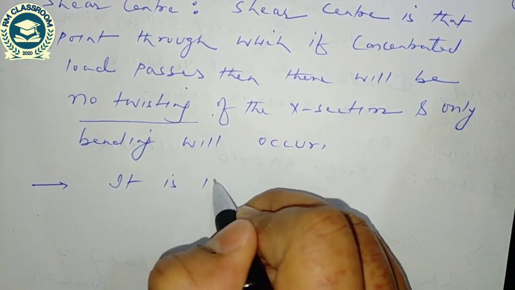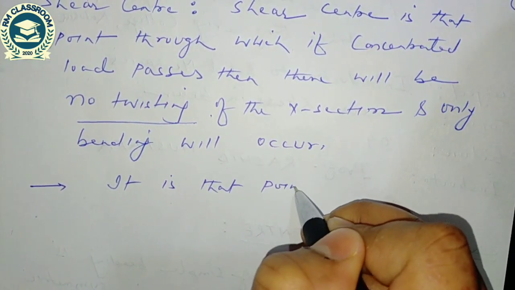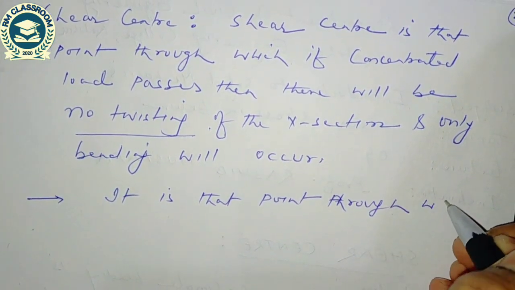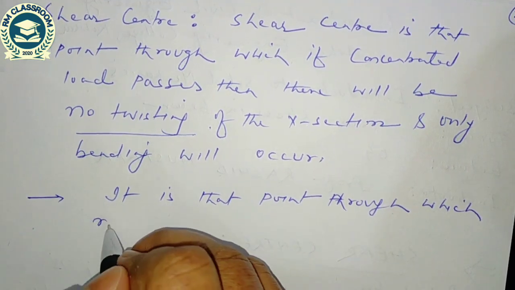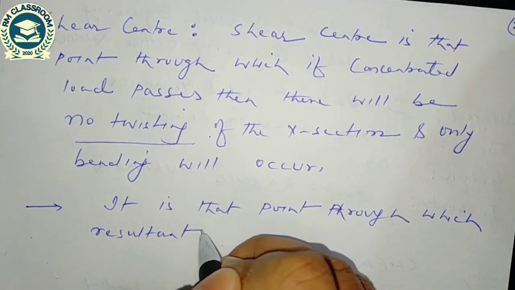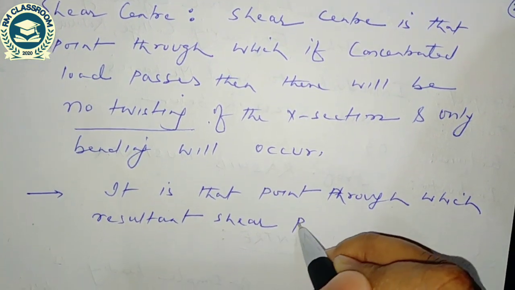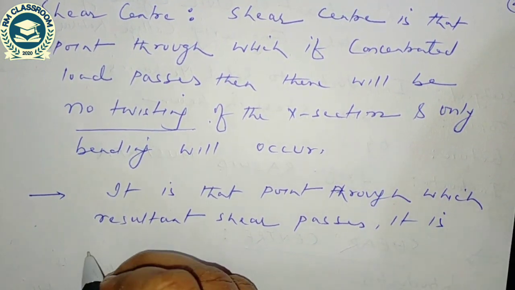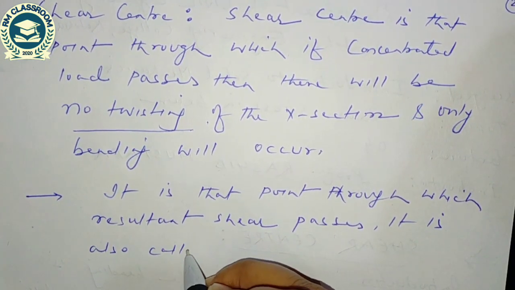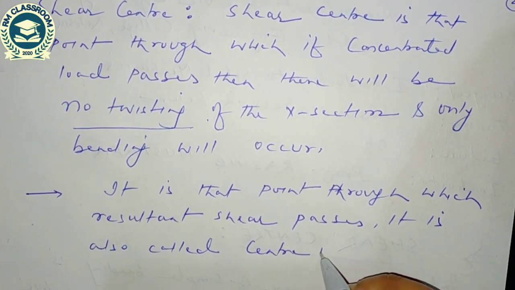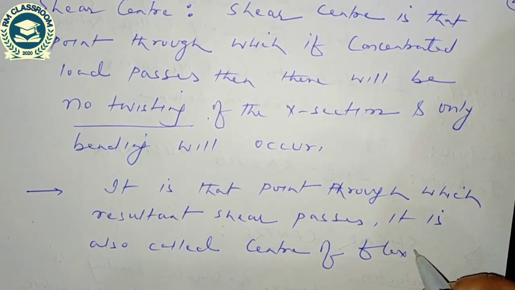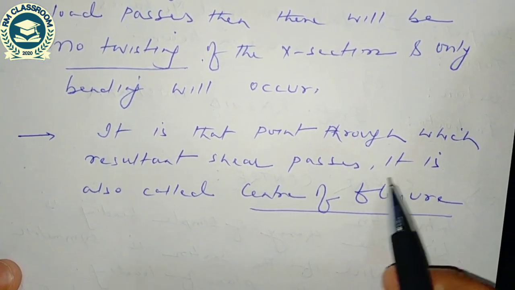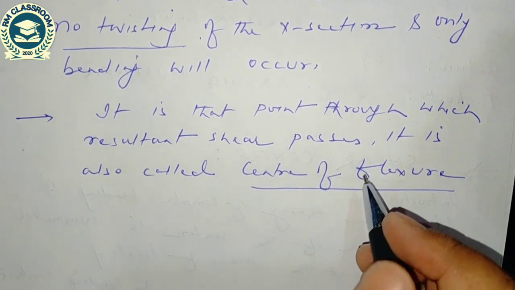It is that point through which the resultant shear passes. It is also called center of flexure. So it is that point through which the resultant shear passes, and that's why it is also called center of flexure.